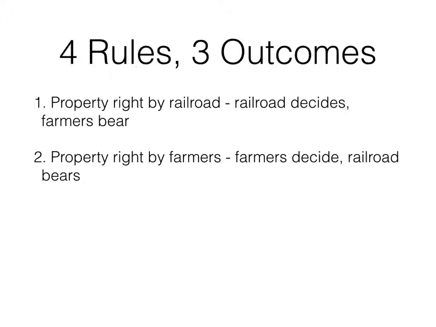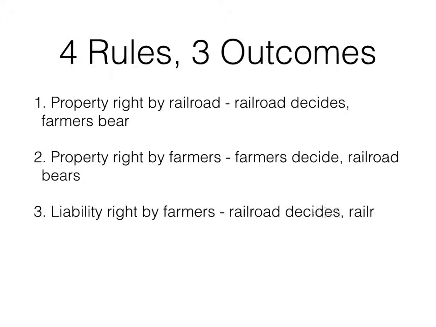In this case here, the farmers decide what they want to do, but the railroad bears the cost. Number 3, a liability rule by the farmers, or liability right. A liability right says you can do something, but you have to compensate anybody who is hurt by that action. So a liability right by the farmers means the railroad can go through and emit sparks, but it has to compensate the farmers for any damage. So the railroad decides, and the railroad bears the cost.